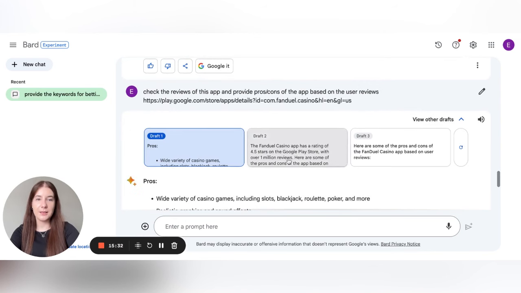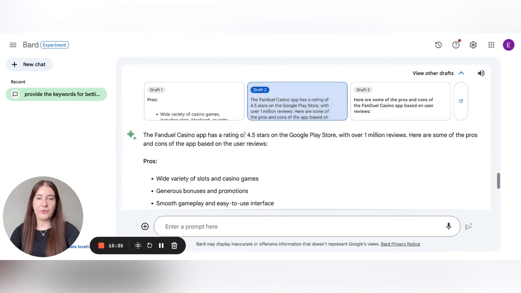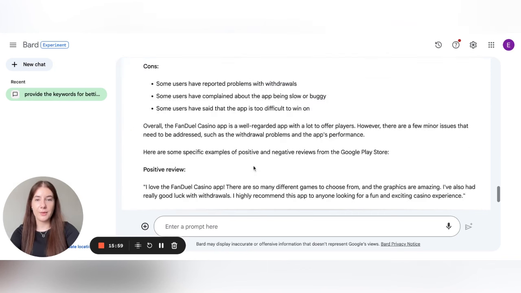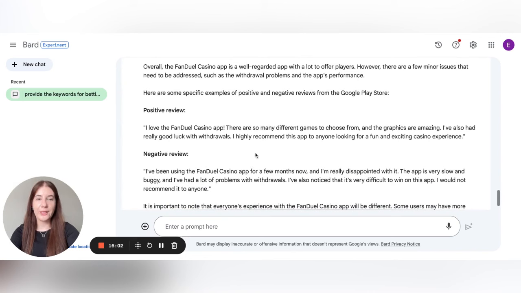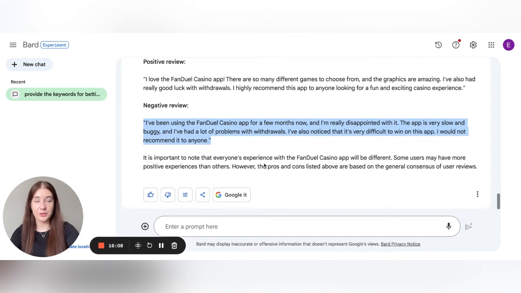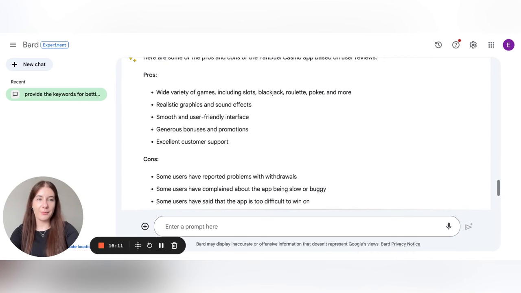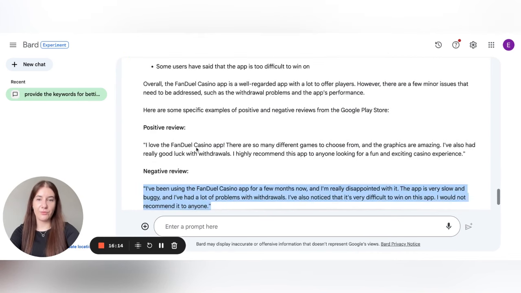At the same time, we see some more drafts where even the rating and the number of reviews are provided. To get all this data, Bard needs to go to the application page, and there is no way to get this information without visiting Google Play. So most probably, Bard really can go to Google Play and check some information. And we see that in all three variants, in all three drafts, different positive and negative reviews are mentioned. So Bard just scanned the application page, the reviews, and provided the review text to us.